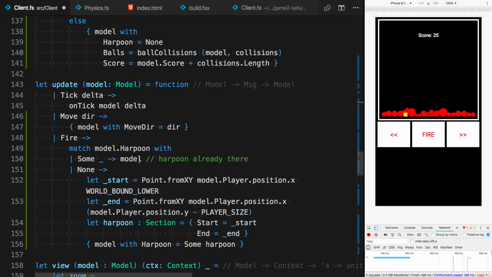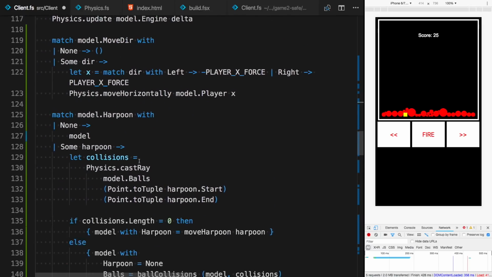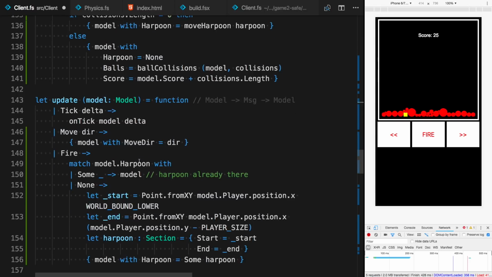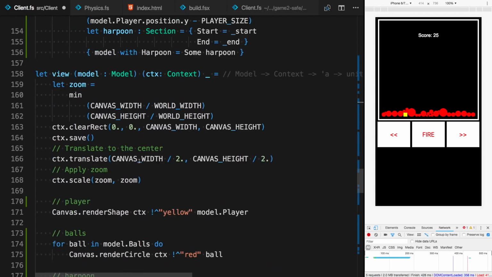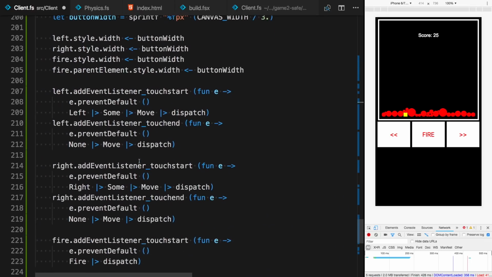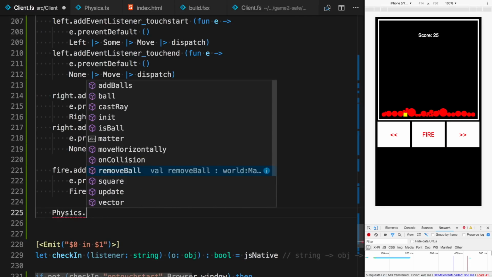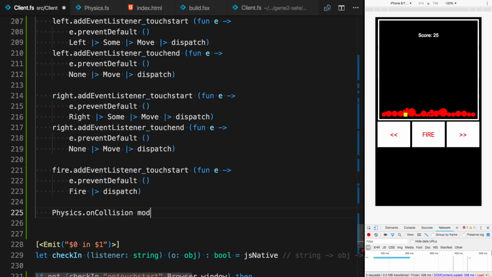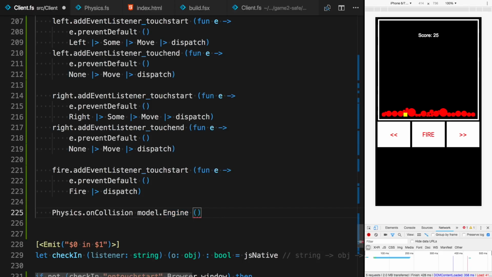And how do we detect game over? We could do that potentially in the onTick function, but instead what I'll do is subscribe to all the collision events in our subscribe function over here. So I have also a function called onCollision where I pass in the engine and a handler for the events.